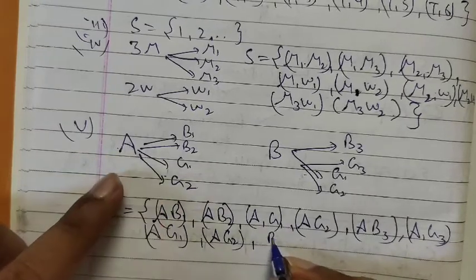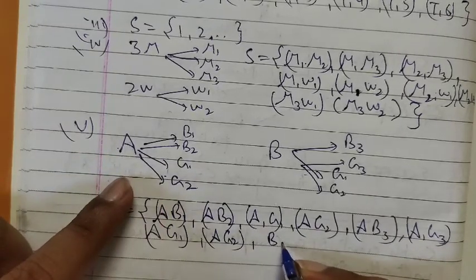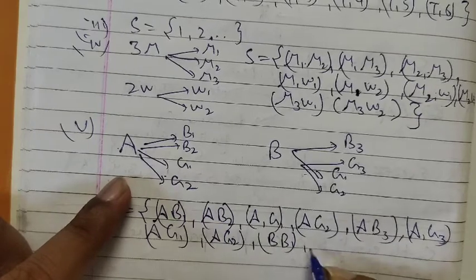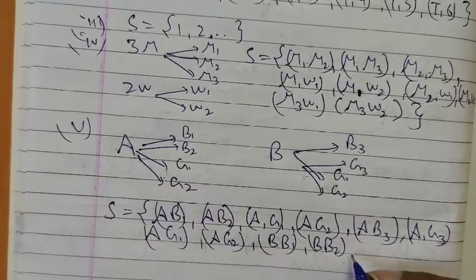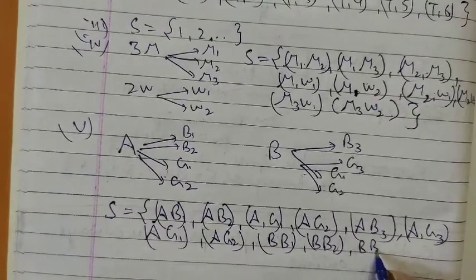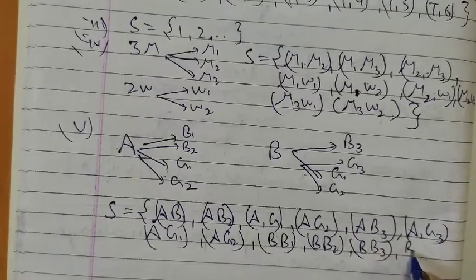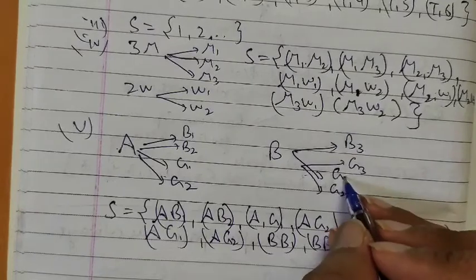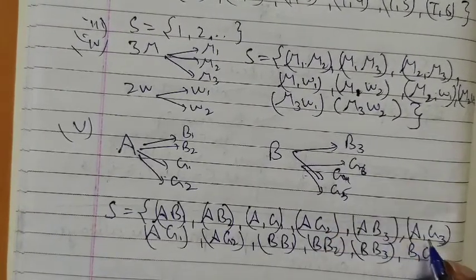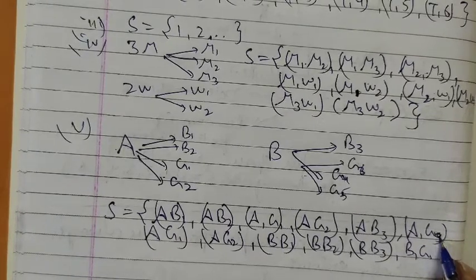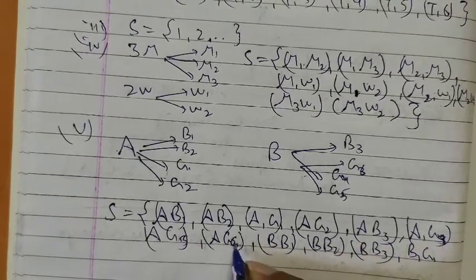Same with B room, room B with B1, B with B2. B1, B2 is for boy, B with B3, then B with G1. Okay, take it G4, G5 and G6, so that the confusion should not be there.